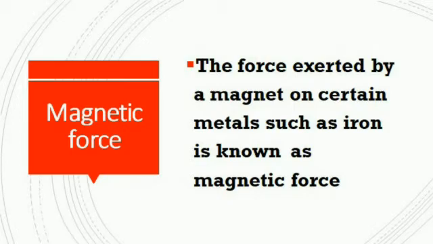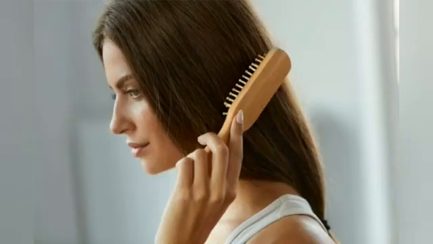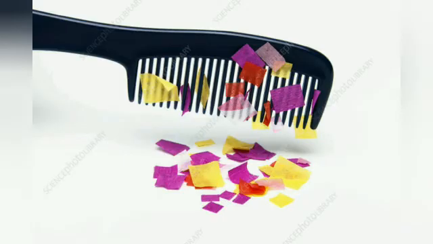Then the second one, electrostatic force. As I have said earlier, take one plastic scale or comb. Rub it on your hair several times. Your hair should be dry. Rub the plastic scale or comb several times in dry hair. Afterwards, bring the plastic scale or comb near bits of paper. What do you observe? Why does it happen? That's what we are going to discuss here.